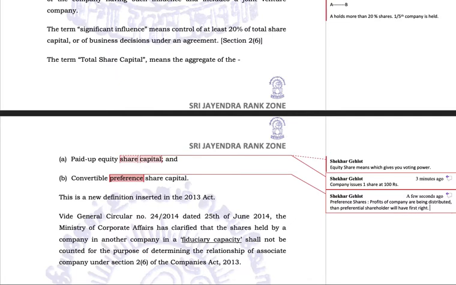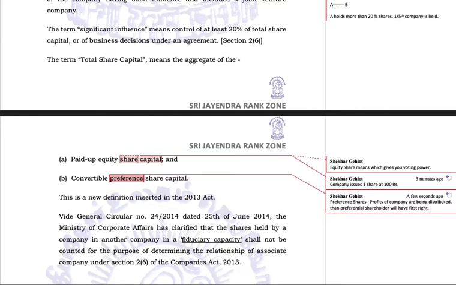This is why they are called preferential shareholders, and these shares are called preference shares. Whenever a company is distributing profit, the legal term for which is dividends, these preferential shareholders will have the first right to receive the dividend. There may be occasions in which the company does not have enough profit to divide among all the shares, but in any case they have to provide profit to the preferential shareholders, because they have a preference over other shareholders in terms of the profit of the company.